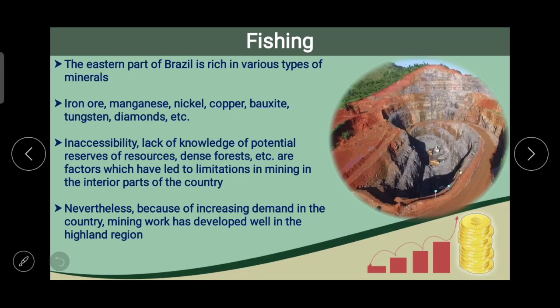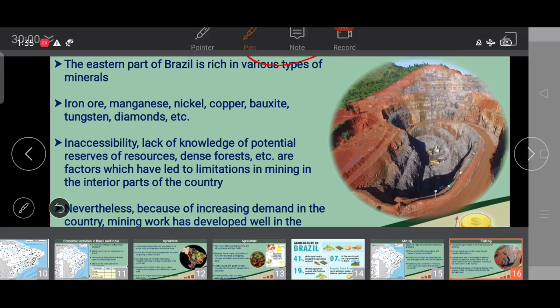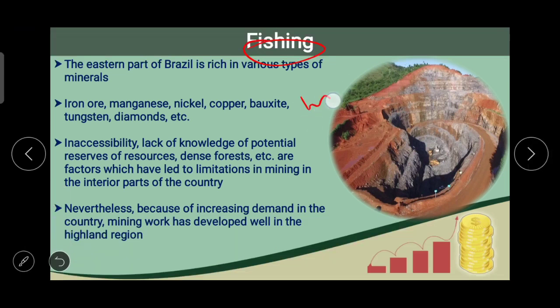If we are now going to talk in detail about the mining of Brazil, the eastern part of Brazil is rich in various types of minerals. Here the title is not fishing, it's mining. Iron ore, manganese, nickel, copper, bauxite, tungsten, and diamond, etc. are there.